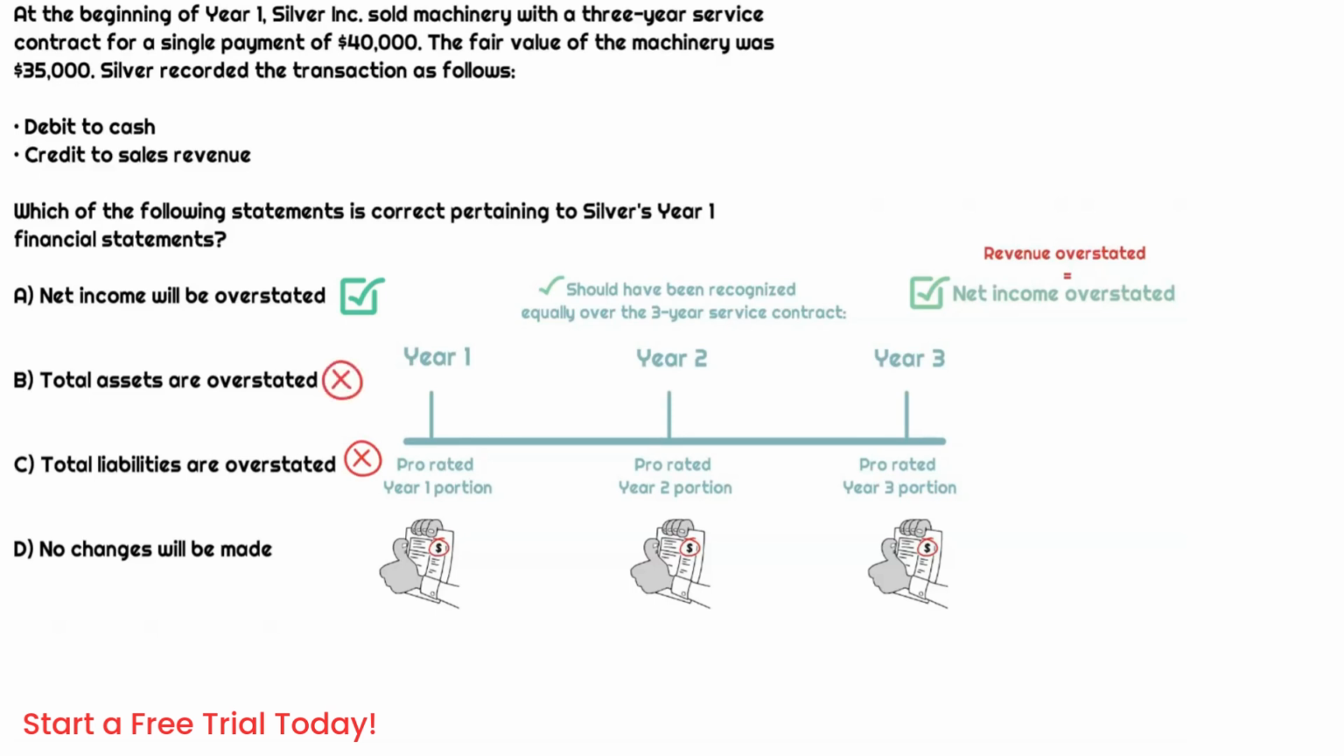Assets wouldn't be overstated. This will be correctly stated because total cash was received for the $40,000. So they still recorded cash the correct way. They're just not going to recognize the entire amount as service revenue. Part of this would still be a performance obligation, so that would be out. Changes would be made because net income, as we said, would be overstated. So that's why this last answer choice would also be incorrect.